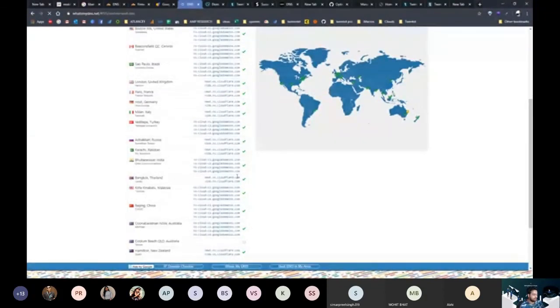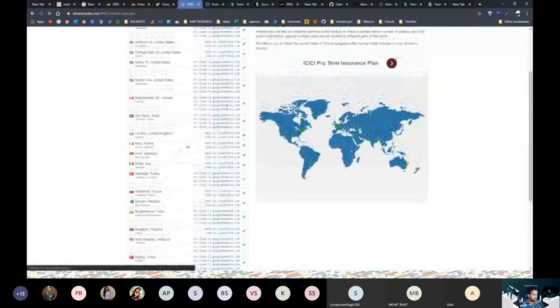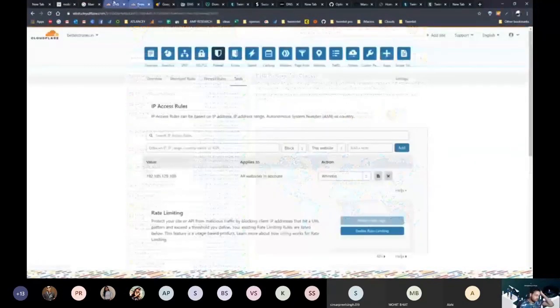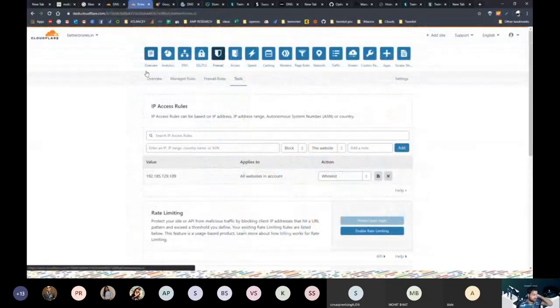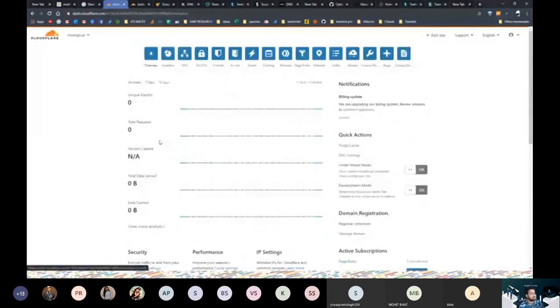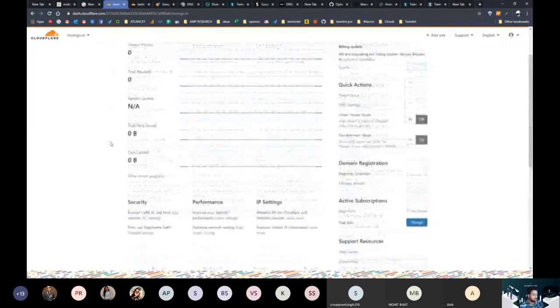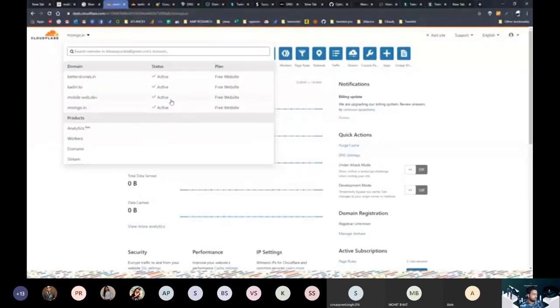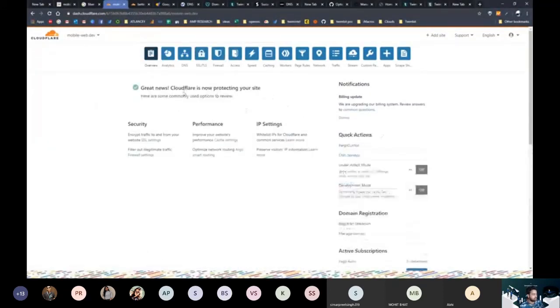Still in Bhubaneswar we don't have Cloudflare, but in other countries now, London also has Cloudflare. United States also has Cloudflare. I think we should be fine with these records. Let's go and try to recheck the domain again. Okay, I think this is a different website. I'm sorry. Yeah. So now it says that Cloudflare is protecting our website and these requests have been cached.